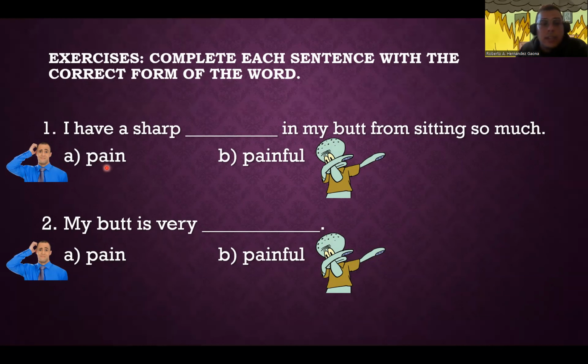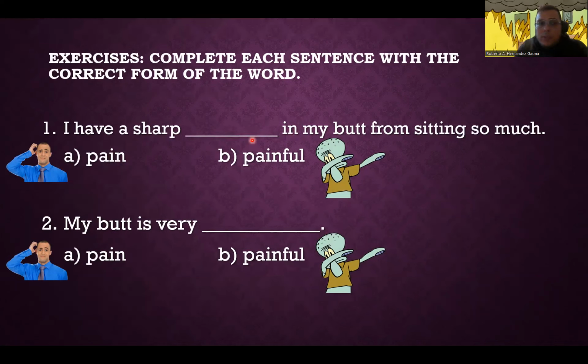But for the people who don't really understand it just by listening, then you're gonna have to analyze a little bit more in depth. So by that I mean, sharp is an adjective, right? I can't have 2 adjectives back to back without them actually describing a noun, and we have painful right next to it, so that's not a noun. I need a noun forcibly so it can be described by sharp. So I have a sharp pain.